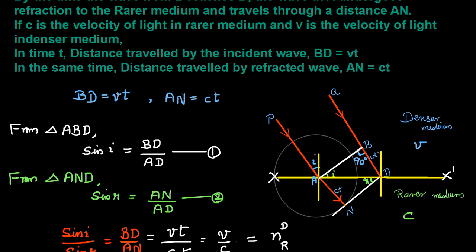The angle N equals 90 degrees, because the refracted wavefront and refracted wave are normal to each other. So sin r equals AN divided by AD, let us write as equation number 2.